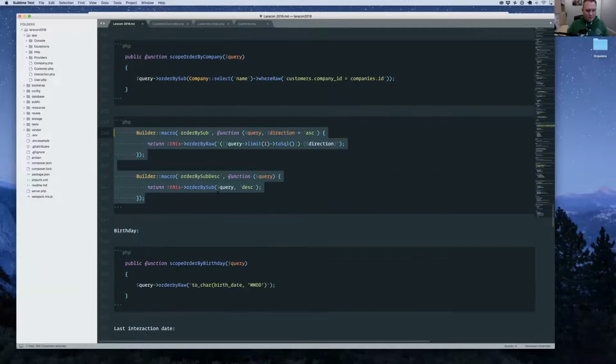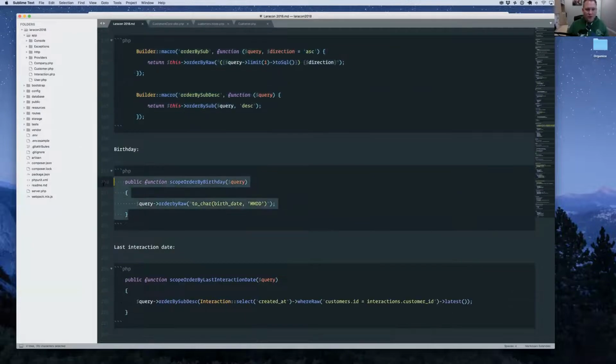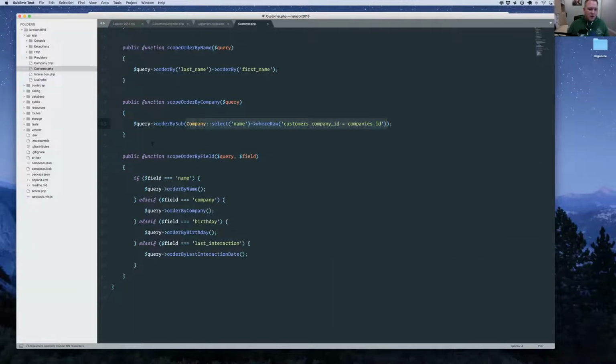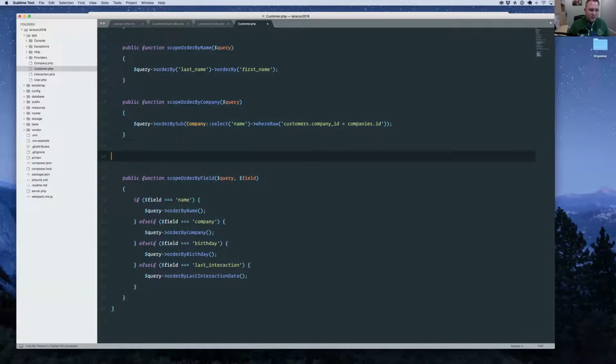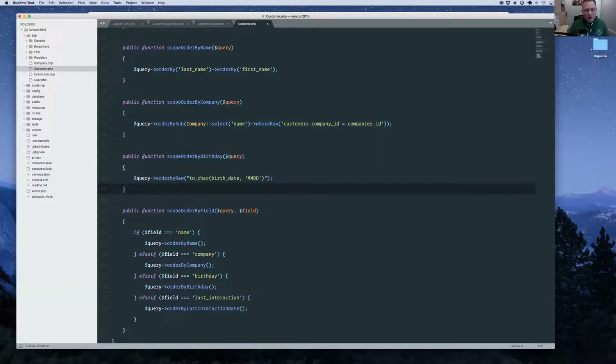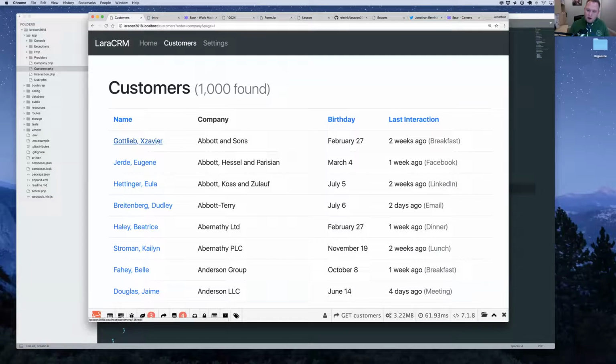Okay, moving along here. Now let's talk about birthday. This is a little different than the stuff that we've been working on so far, because all the stuff we've been working through so far has been relationship stuff, right? But this one's a little bit of a different problem.